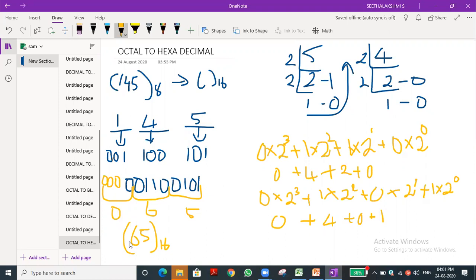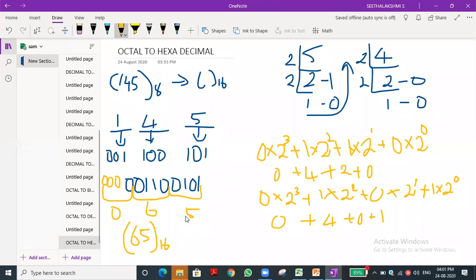Answer is, we got this, we have to omit the first 0, we have to write the 6 and 5.